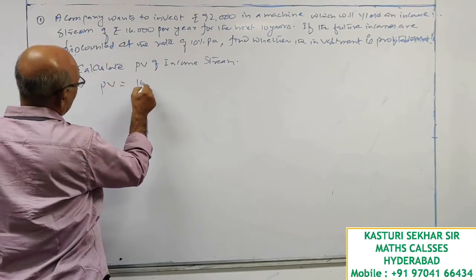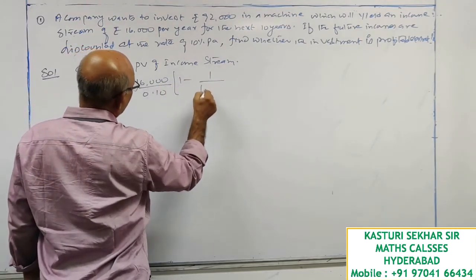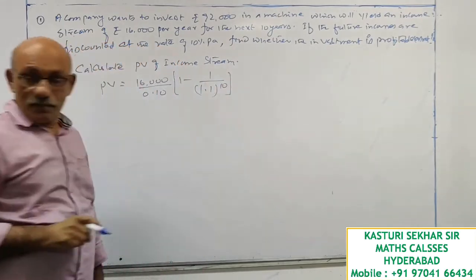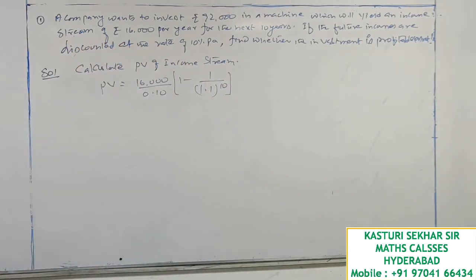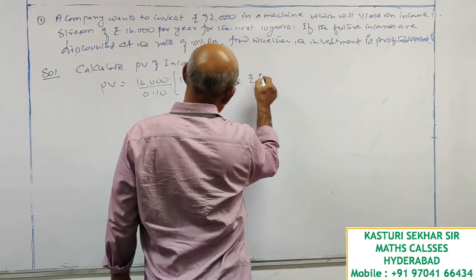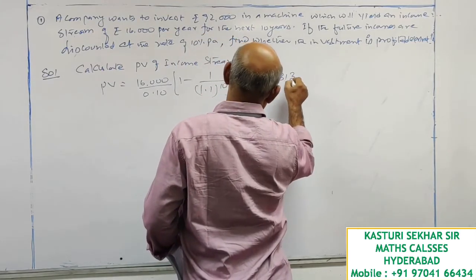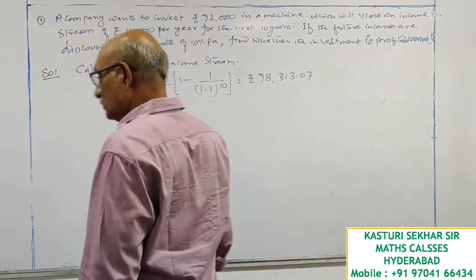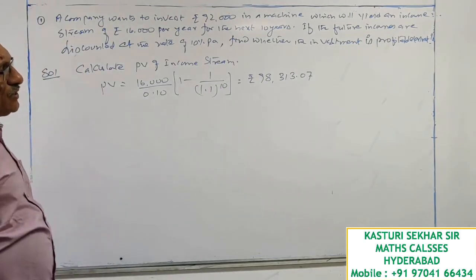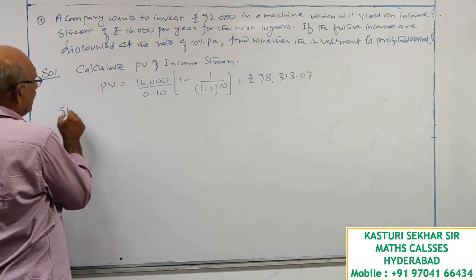Present value is equal to 16,000 divided by 0.10, times 1 minus 1 by 1.1 whole to the power of 10, which is 98,313.07. Now step number 2.